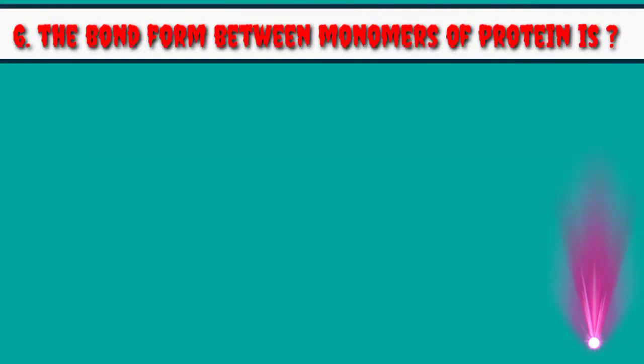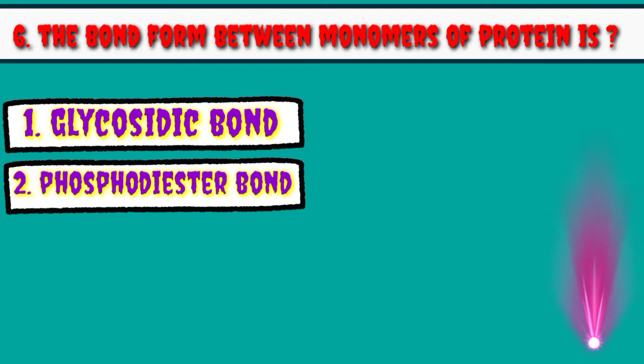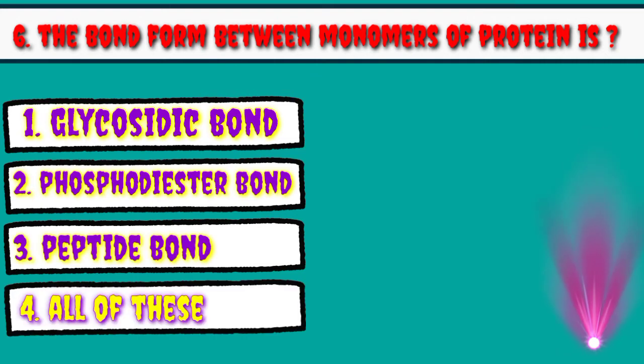Our sixth MCQ is the bond formed between monomer of protein is option number 1 glycosidic bond, option number 2 phosphodiester bond, option number 3 peptide bond, and option number 4 is all of these. Friend, when two monosaccharides combine with each other, the bond formed between these two monosaccharides is called glycosidic bond, and phosphodiester bond is found in nucleic acid like RNA and DNA. And when two monomers of protein combine with each other, the bond formed between these two monomers is called peptide bond. So our correct option is peptide bond.